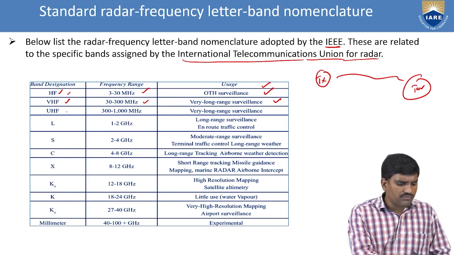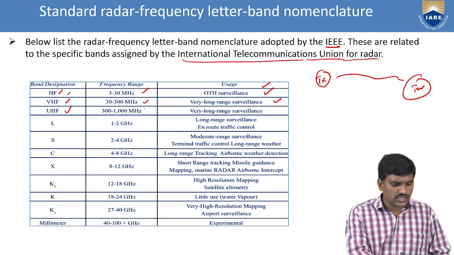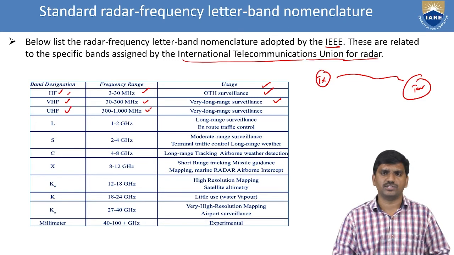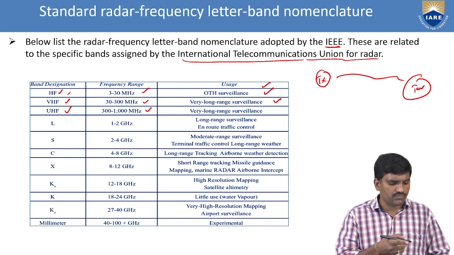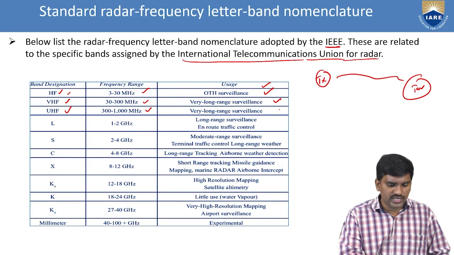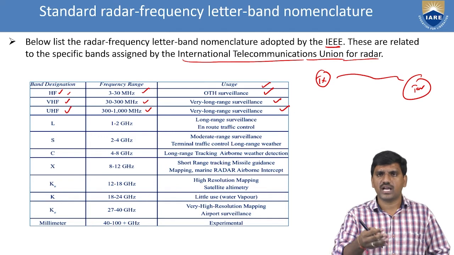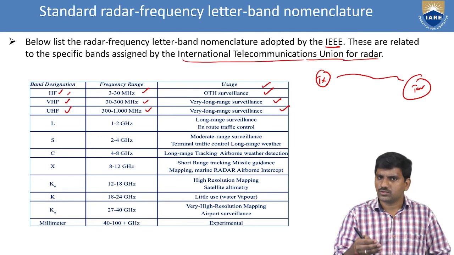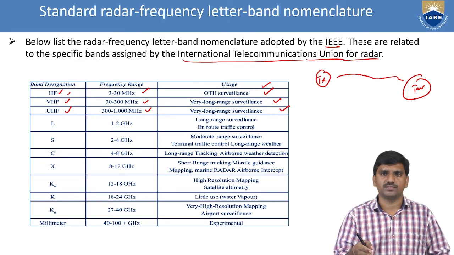Next one, the ultra high frequency band. The ultra high frequency band range is 300 to 1000 megahertz. The main application of ultra high frequency is very long range surveillance. So very high frequency and ultra high frequency have almost the same applications. The range of frequency changes a little bit. For very high frequency, it is from 30 to 300 megahertz. For ultra high frequency, it is 300 to 1000 megahertz.